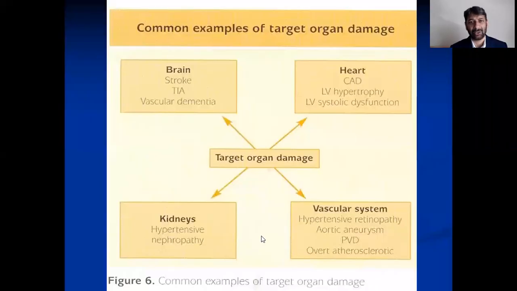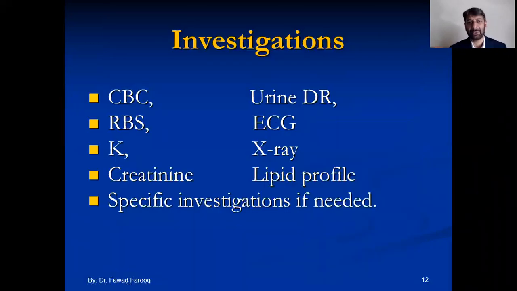With that, I'm ending, and I'm giving you some basic investigations, these four, which should be done in every patient who has hypertension. Let's see. Right now this slide is not appearing, but here it is.